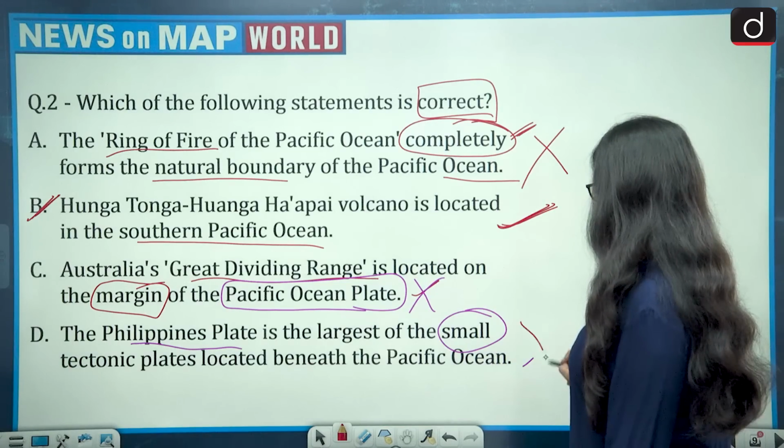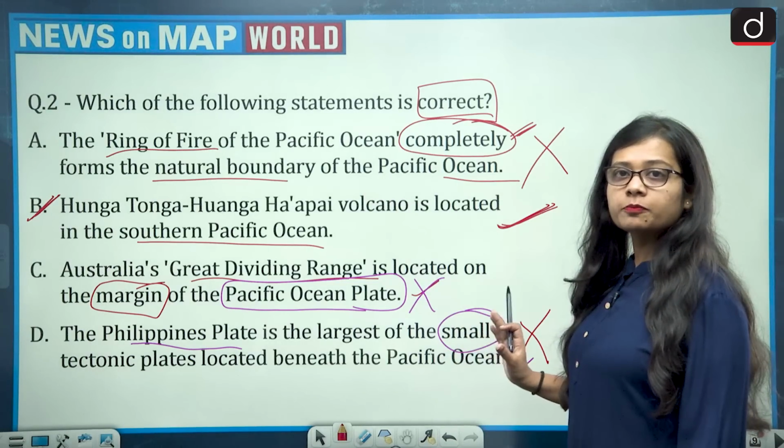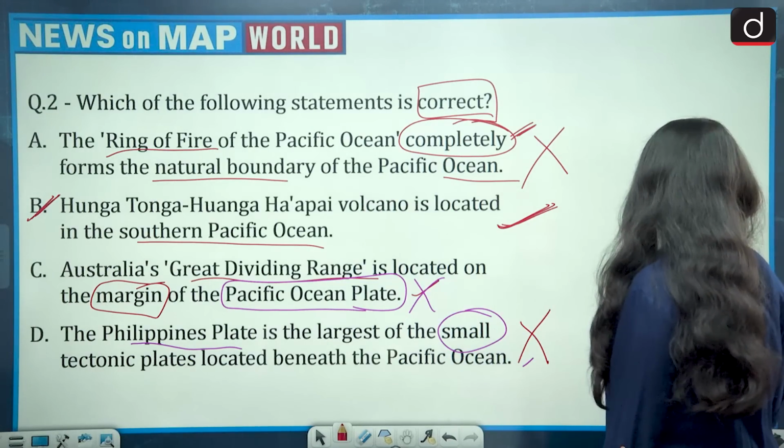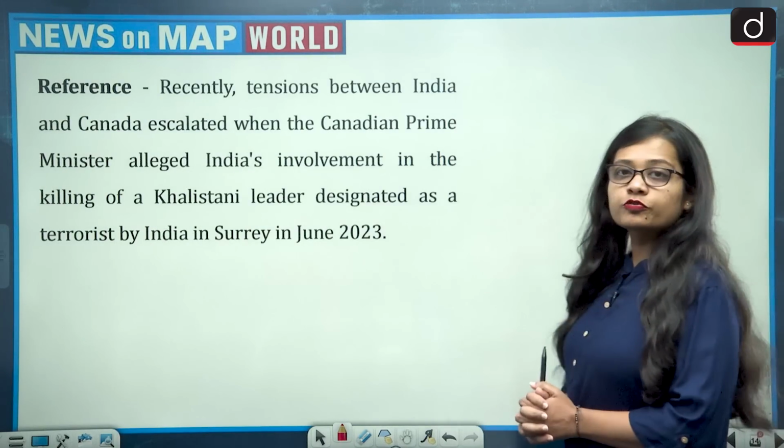So this statement becomes wrong. So the correct answer of this question is option B. I think this was a very interesting question and a very elaborate one also. Now let's move to another question.